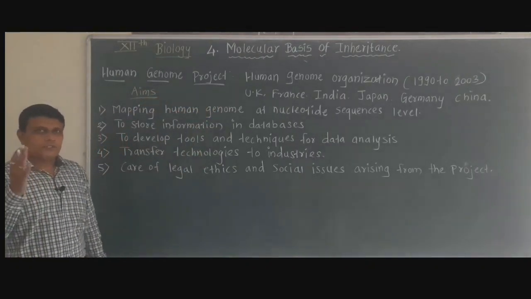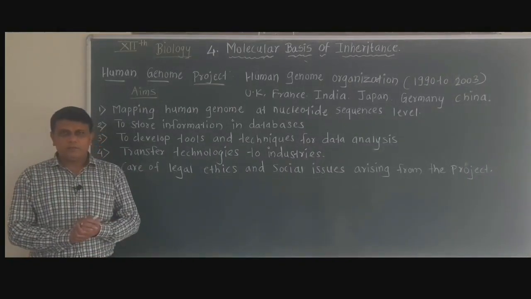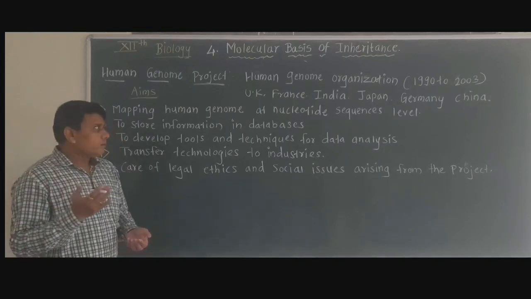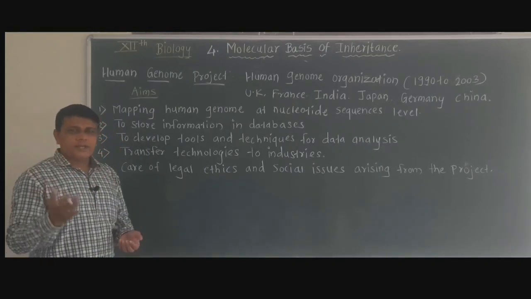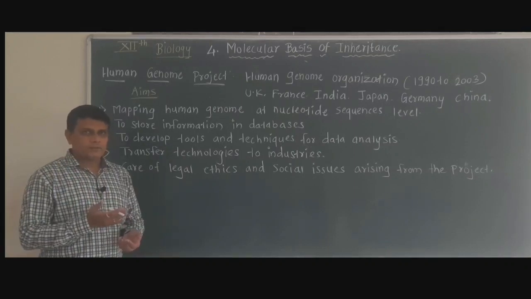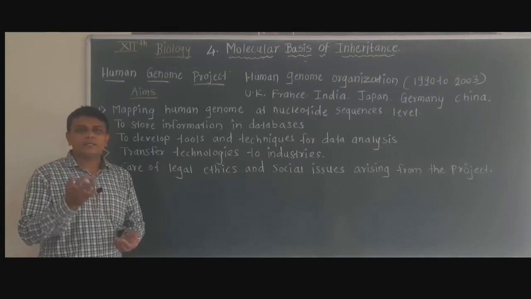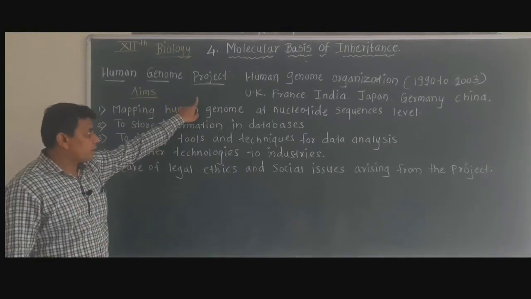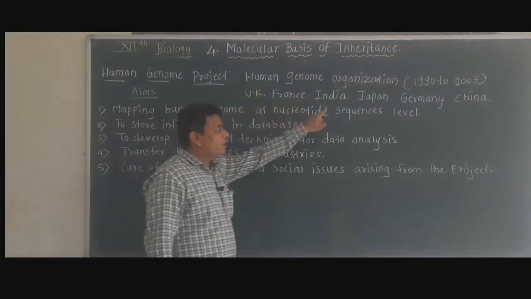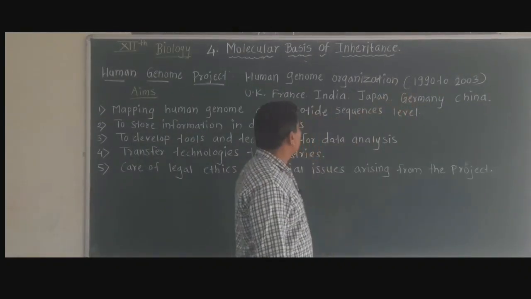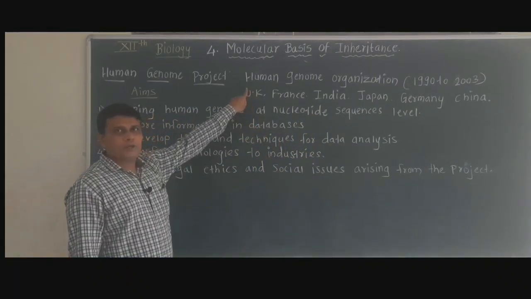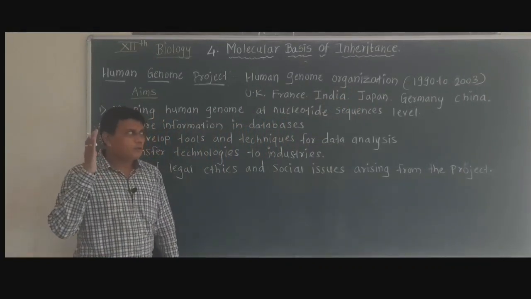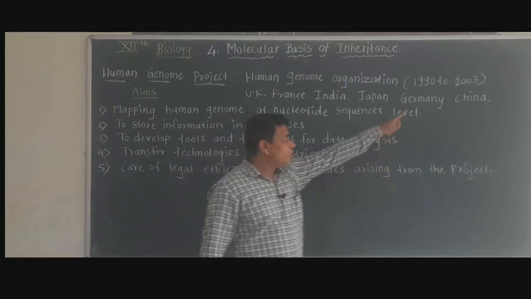You know that genomics is the study of genome, and genome is the genetic makeup of an organism, and the study of genome is called genomics. So a project called the Human Genome Project was started in the year 1990 by the Human Genome Organization, and this project continued to 2003.